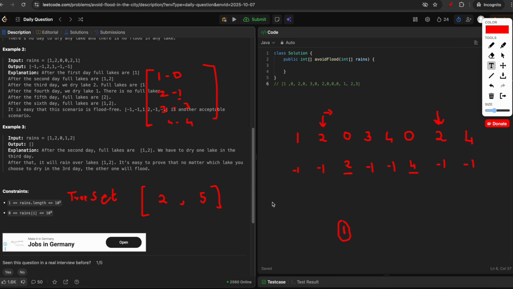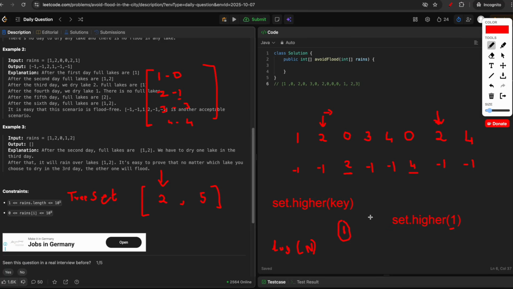For the tree set, we have a property that if we do set dot higher and give a key, this will return a value in the tree set which is just greater than the key. So if we pass set dot higher of 1, it will check in the tree set for the first value higher than 1. So it will fetch this 2, and it will do this operation in log n time. Insertion and deletion in the tree set is also log n time.